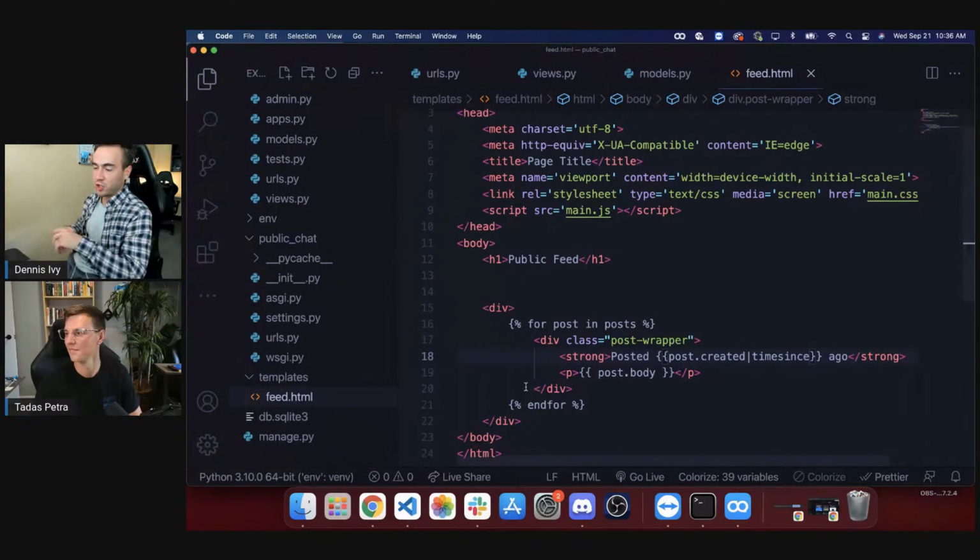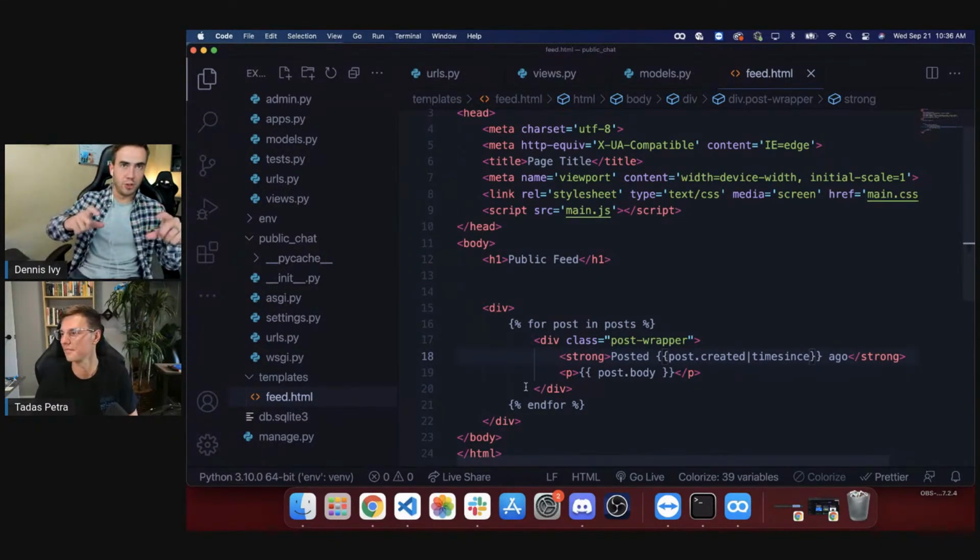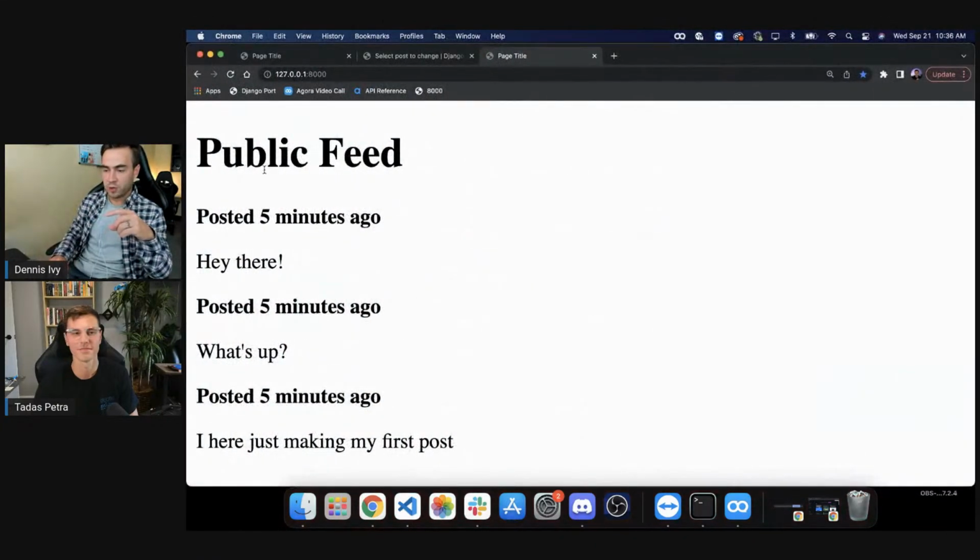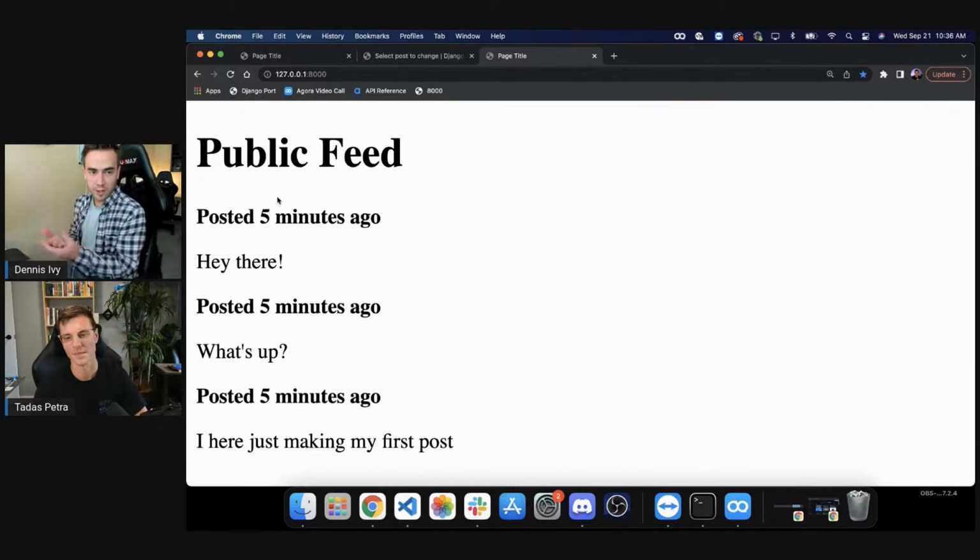What I want to do next is actually build out a form to submit this post, but instead of refreshing the page, we're going to put the form in directly here, and we're going to use JavaScript to do that. So again, all the posts that were there before we load the site are going to be there, and then new posts will be added automatically.